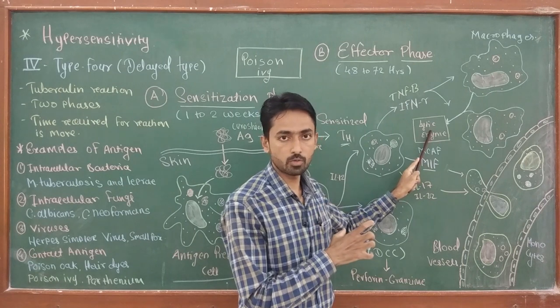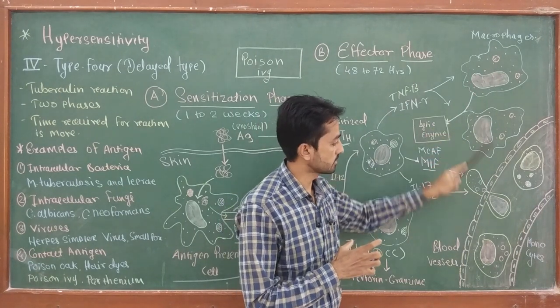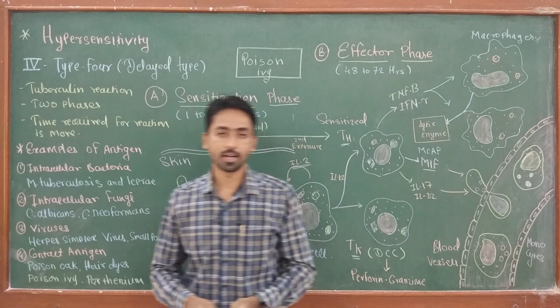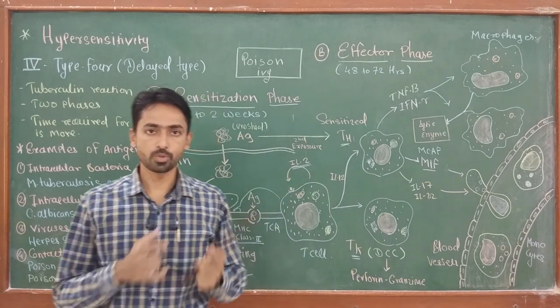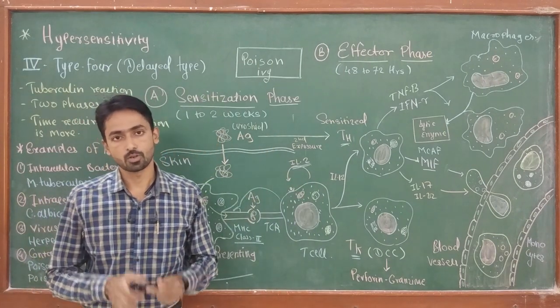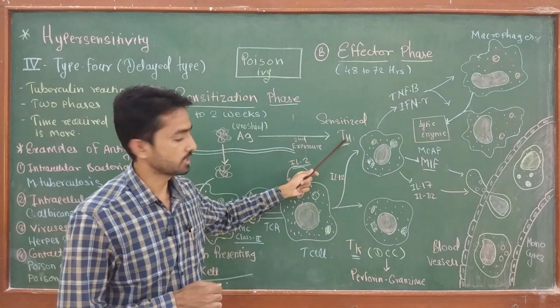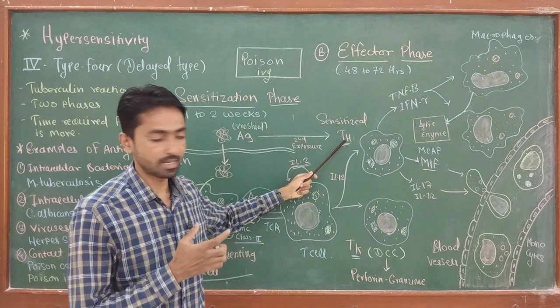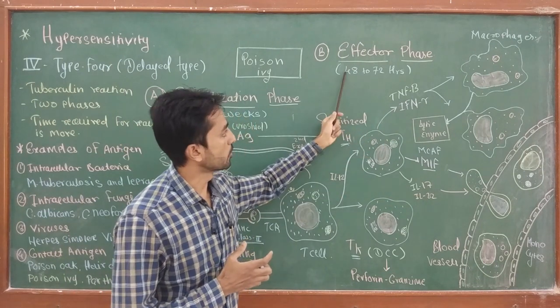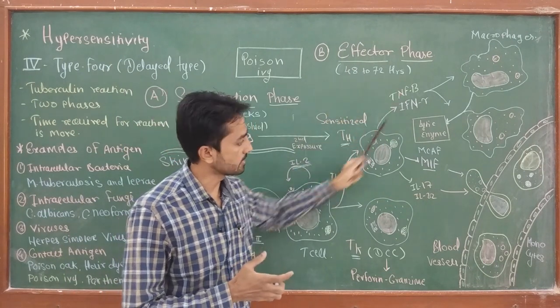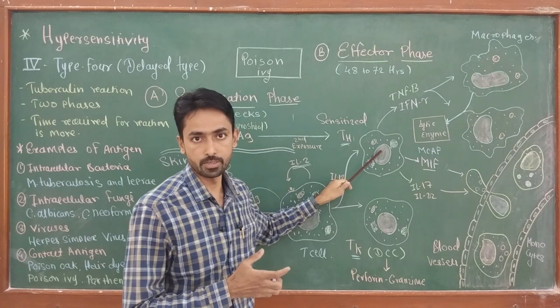And at that particular site, along with macrophages, these monocytes also produce a variety of cytokines, due to which a localized inflammatory reaction occurs. This is the first type of reaction that is mediated by T helper cell, and this reaction takes 48 to 72 hours. So we call this reaction a delayed type hypersensitivity.